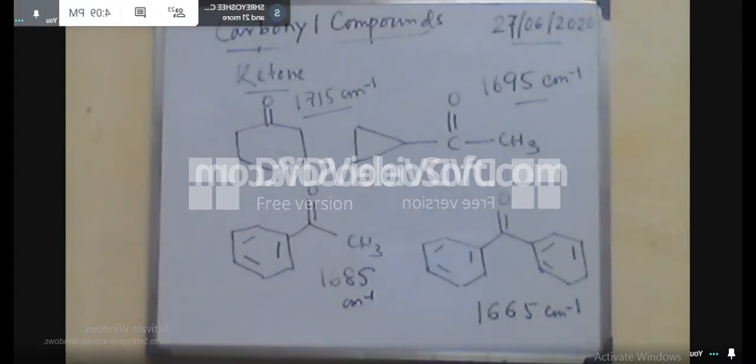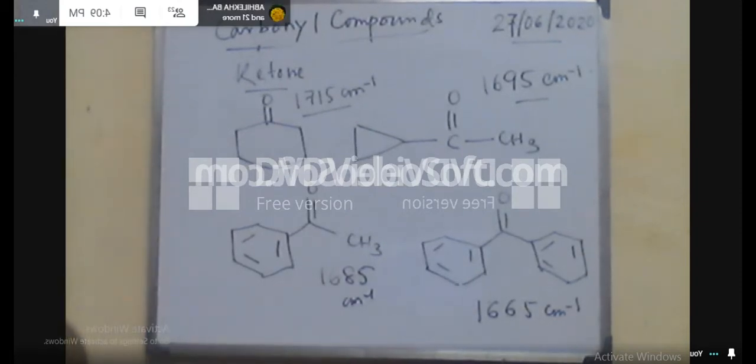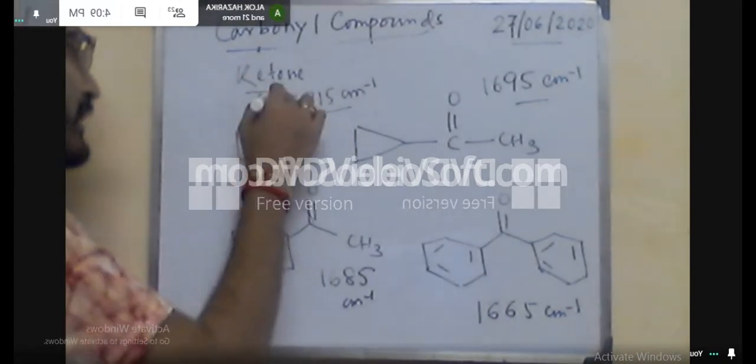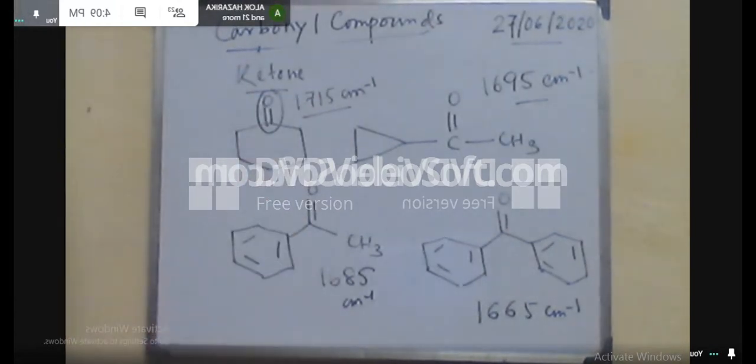This is not actual conjugation, but there is a chance of single bond character in the C double bond O. So that's why this is drastically quenched.